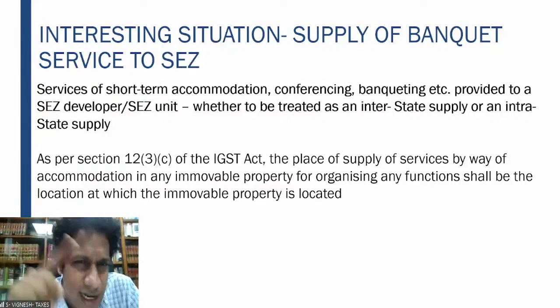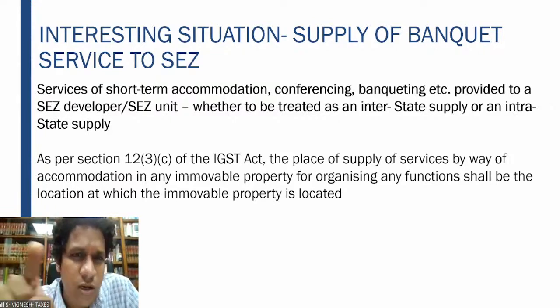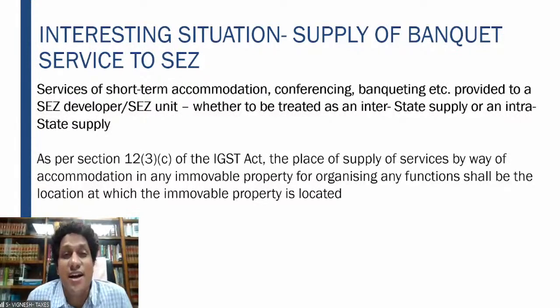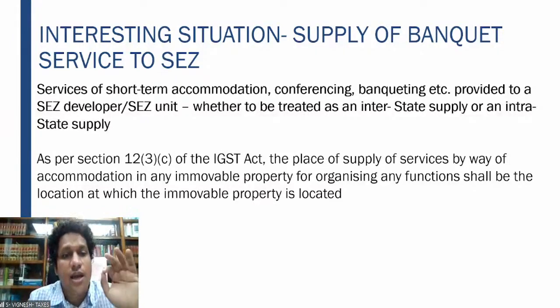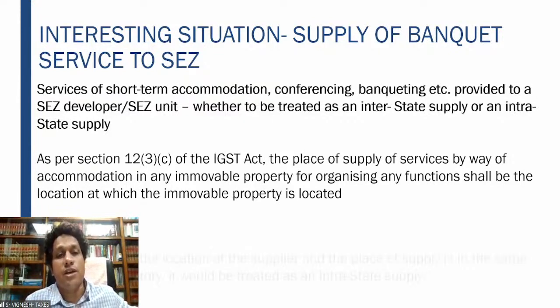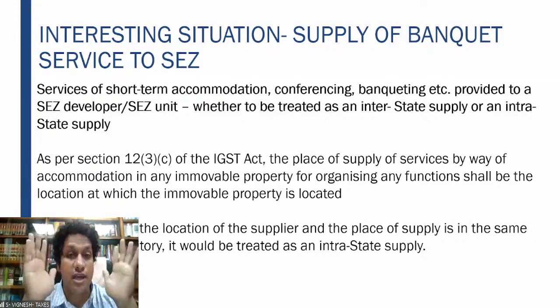Place of supply, 12 subsection 3 clause C says that the location where the immovable property is located is to be considered. So therefore, in this particular situation, the location of supplier of service and the place of supply are in one state only, and therefore it is not a supply in the course of interstate trade or commerce. So therefore, this clarification is given.